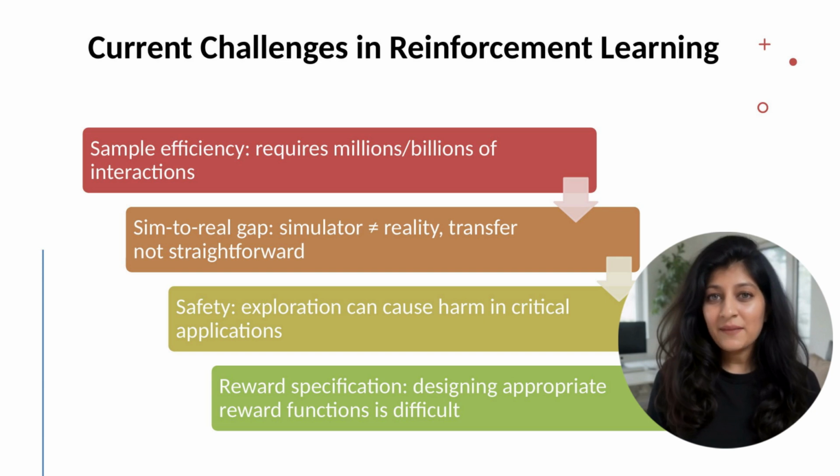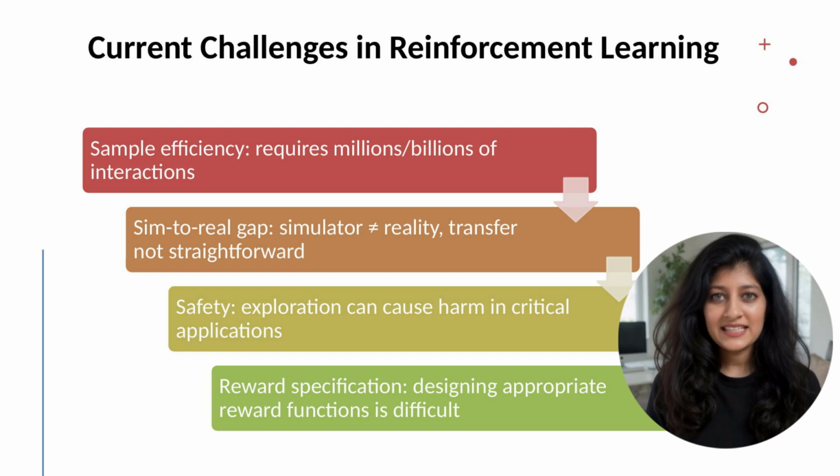Sim to real gap. Simulators aren't perfect. Learned behaviors in simulation don't always work in reality. Friction coefficients differ slightly. Sensor noise differs. Actuator characteristics are approximate. Domain randomization trains in varied simulations, hoping this variance helps real-world transfer, but perfect transfer remains elusive.